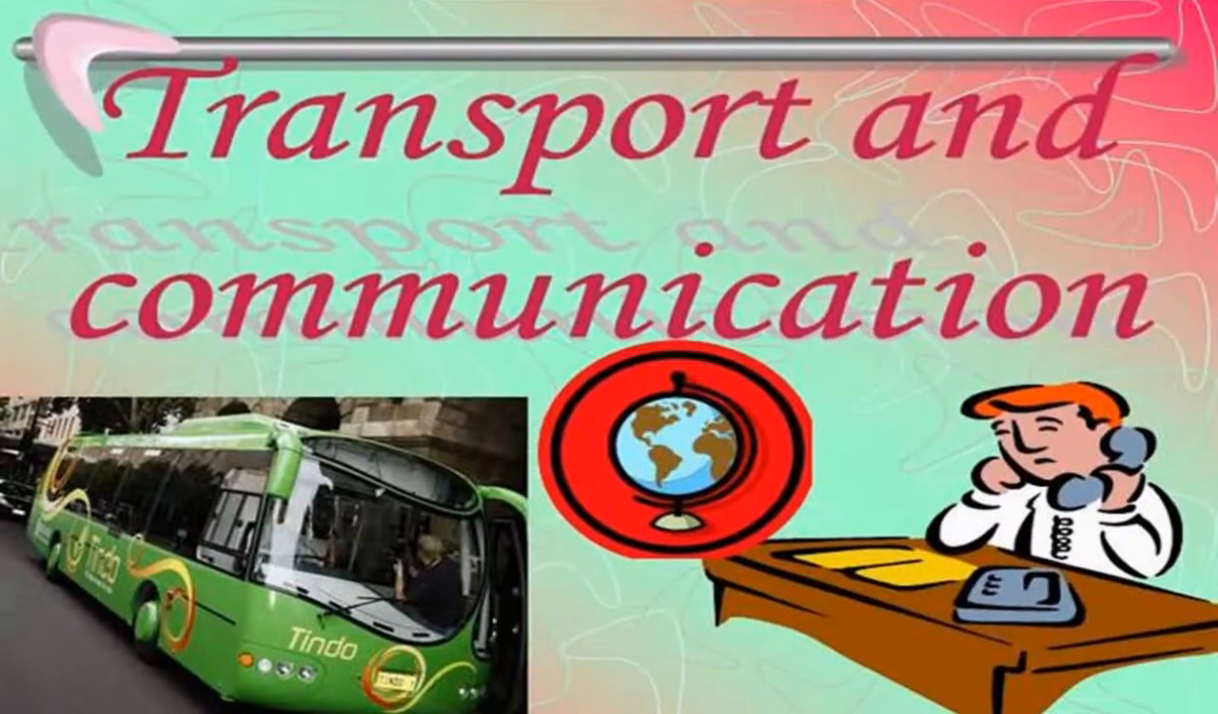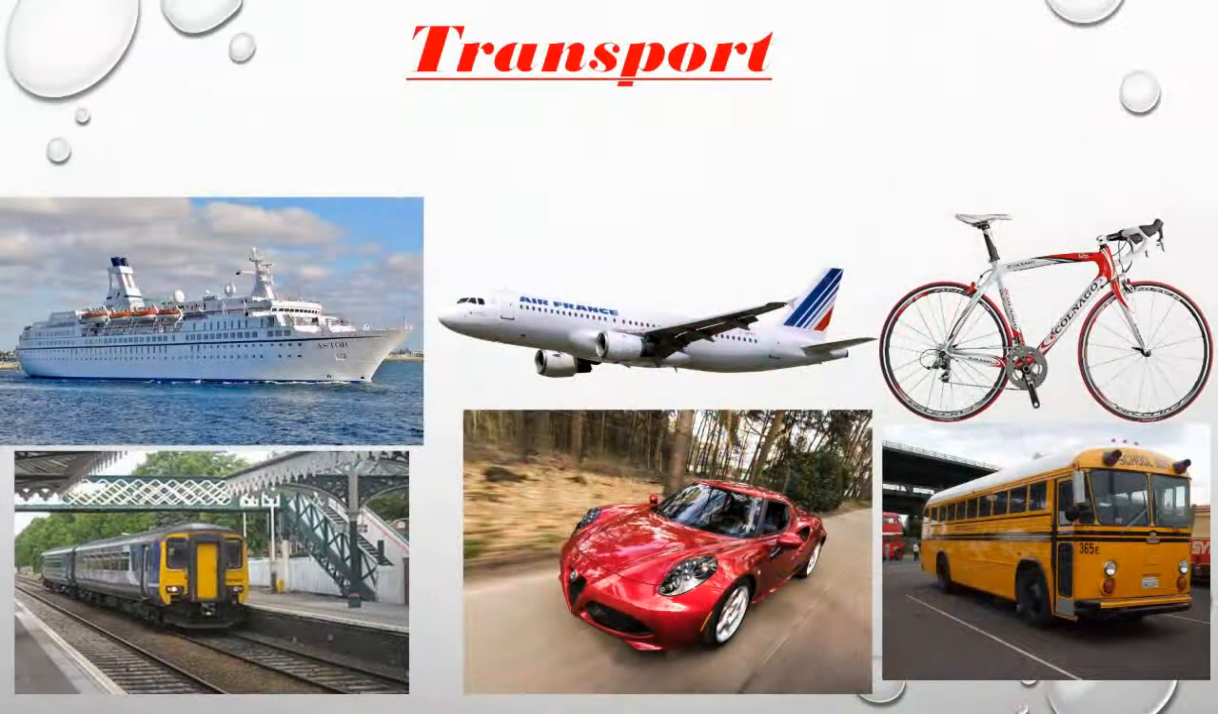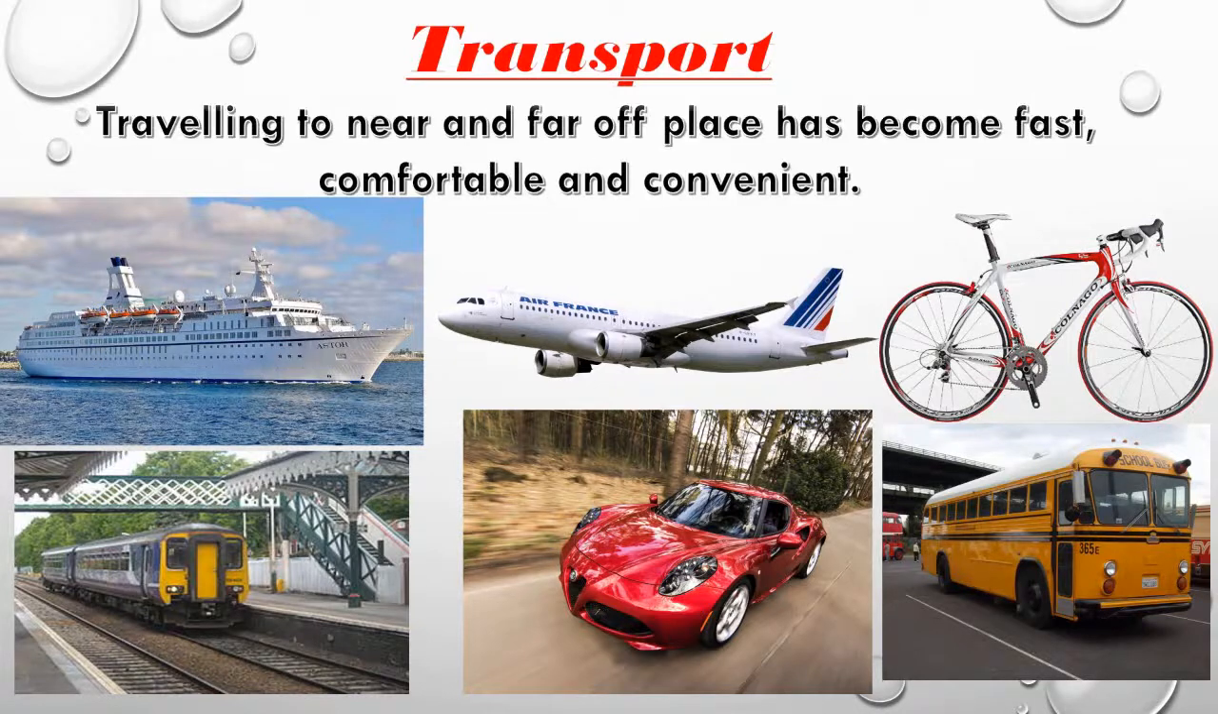So today we are going to study transport and communication for standard 4th EVS-1. Transport. As you can see in the picture, ship, train, aeroplane, car, bicycle, bus. These are all means of transport. Means by these vehicles we can move from one place to another.